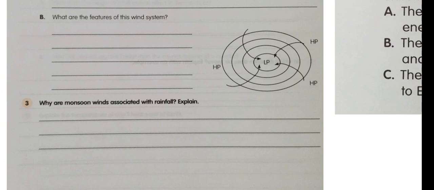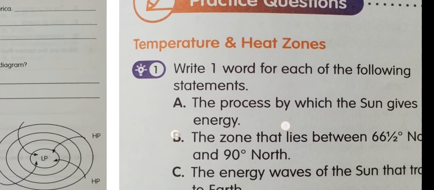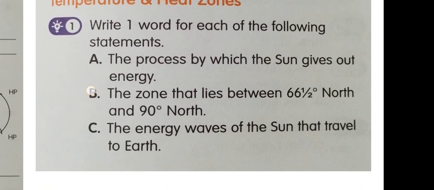When these moisture bearing winds get obstructed by hills and mountains, they shed the moisture they carry and produce a heavy shower. Monsoons are larger version of sea breezes. Got it? I hope you understood it. Now here are the practice question. Write one word for each of the following statement.